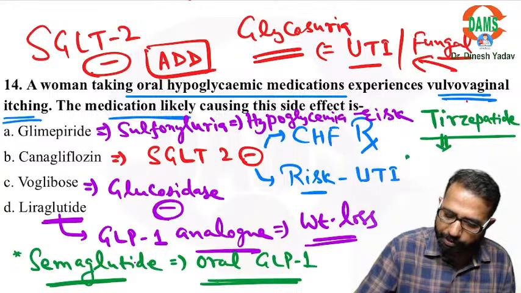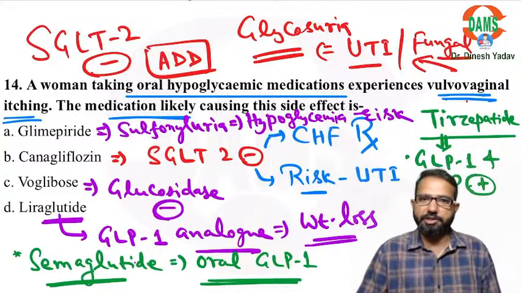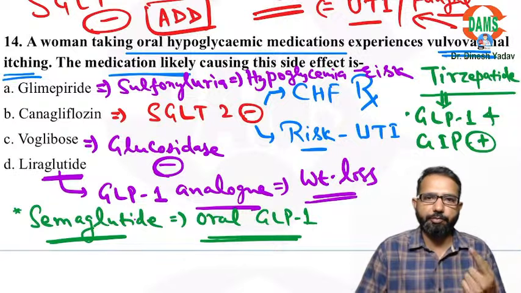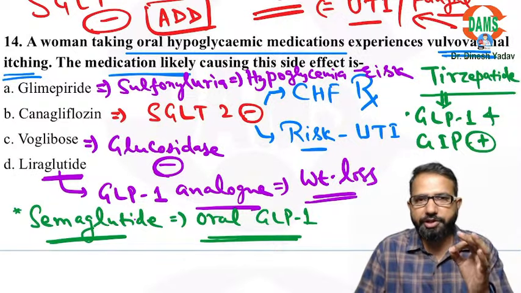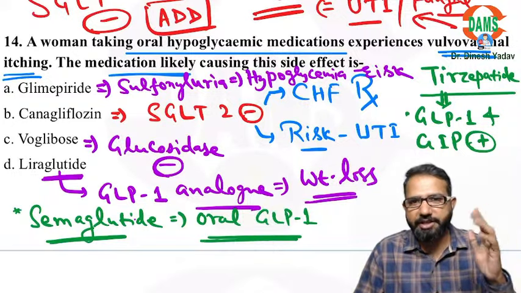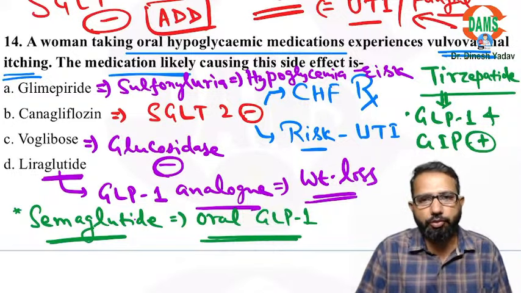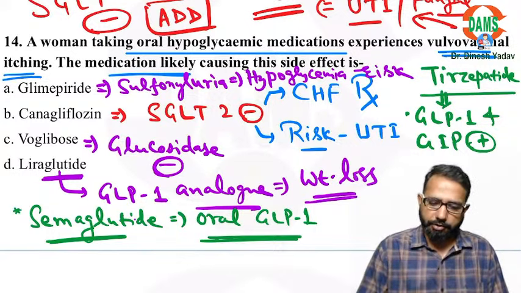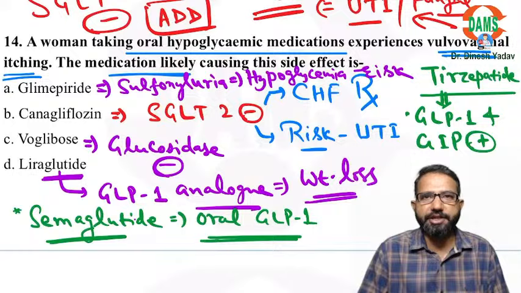That is a dual GLP and GIP agonist. GLP is glucagon-like peptide type 1, and GIP is glucose-dependent insulinotropic peptide. So in both there will be increased insulin. One depends on glucose, GIP, and one is glucagon-like peptide. So these are anti-obesity as well.